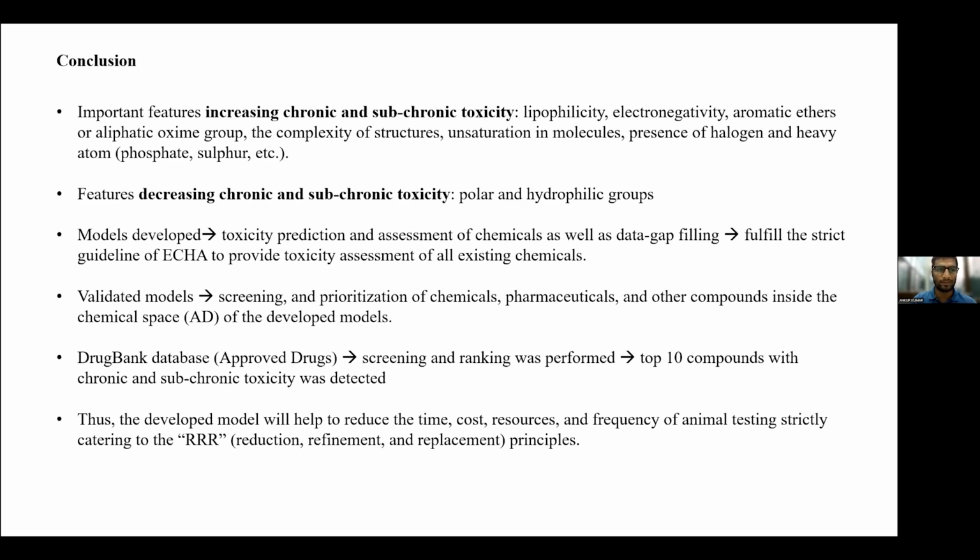So our work will help to reduce the time, cost, and resources for chronic toxicity assessment of various existing chemicals within the domain of development.